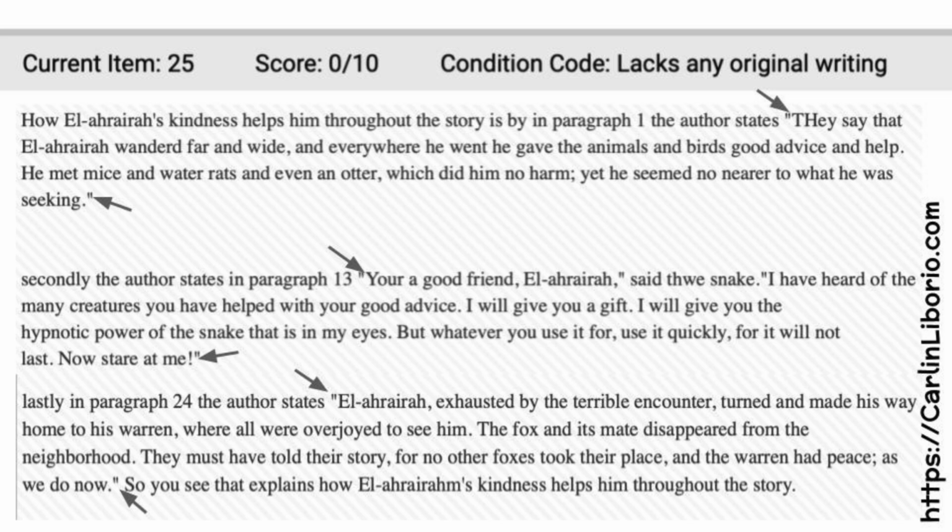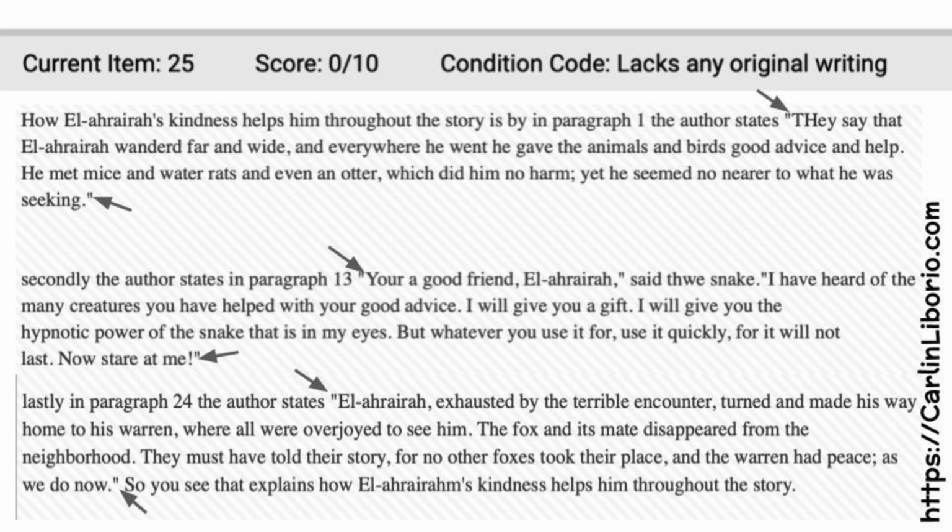Okay. Now, look at this one. This one got flagged by the computer system for lacking original writing. Look how much of it is quoted from the passage. The student starts off, how his kindness helps him throughout the story is by, in paragraph 1, the author states. They are not answering the question. They are just jumping into the text evidence.